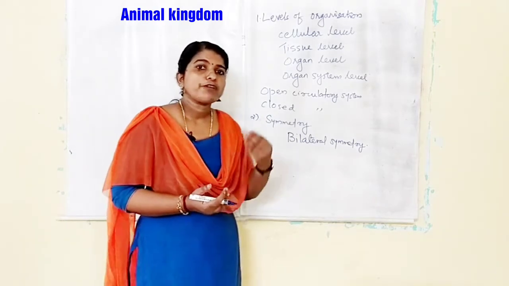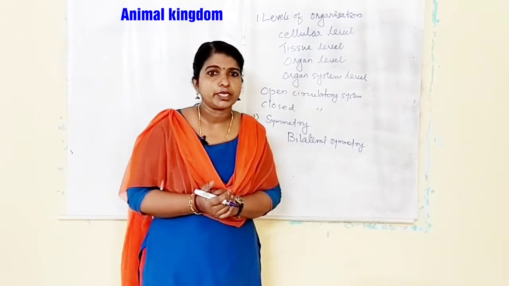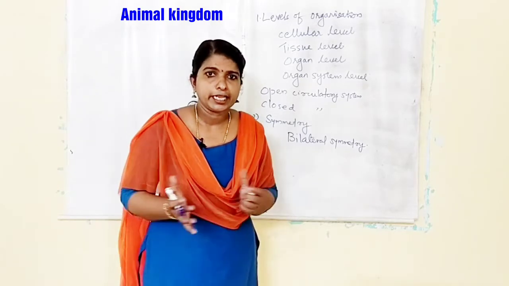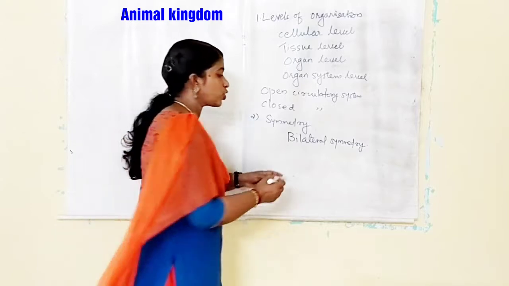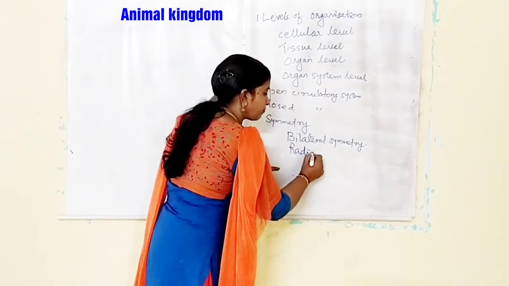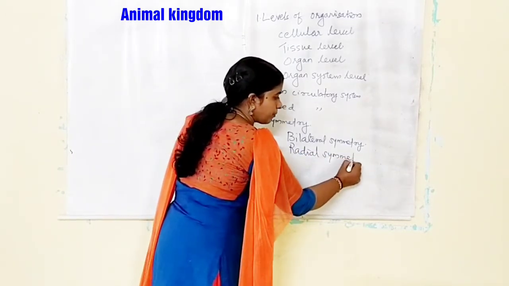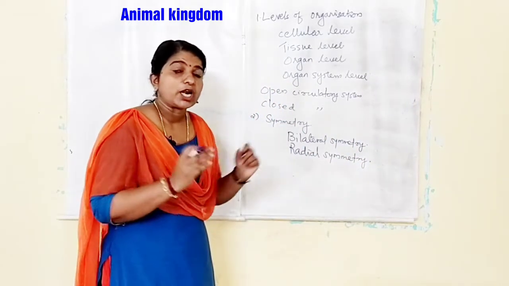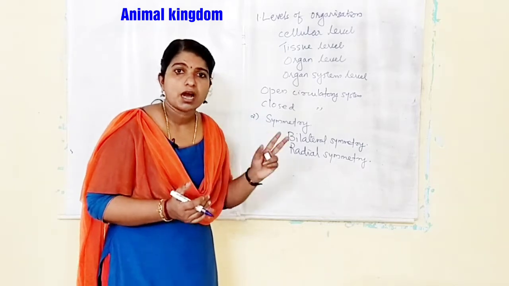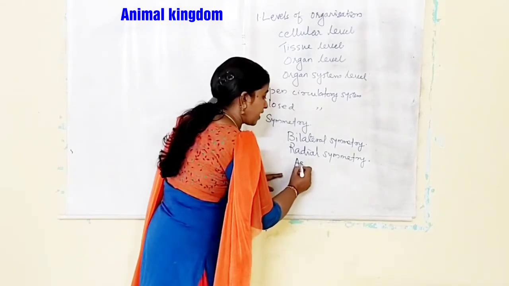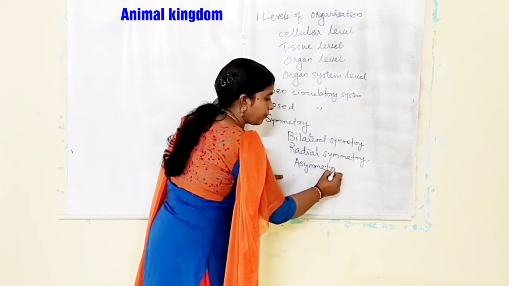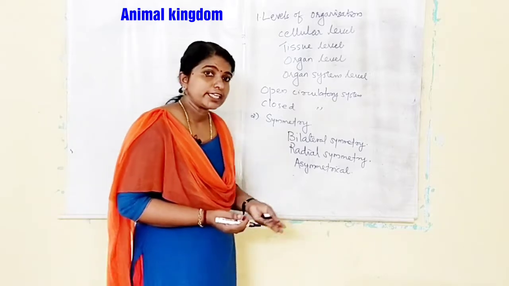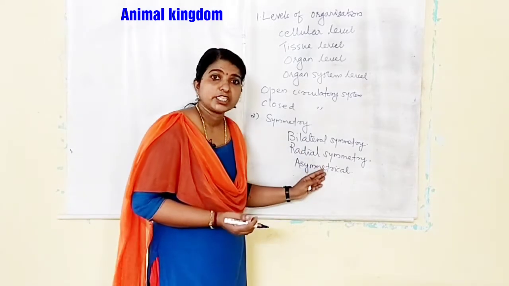Whereas in the case of echinoderms, if we cut them through any radial plane, we will get two equal halves. That type of symmetry is known as radial symmetry. But there are certain organisms like sponges. We cannot divide them into two equal halves. They are known as asymmetrical. So based on the symmetry, there are three different categories: bilaterally symmetrical, radially symmetrical and asymmetrical.